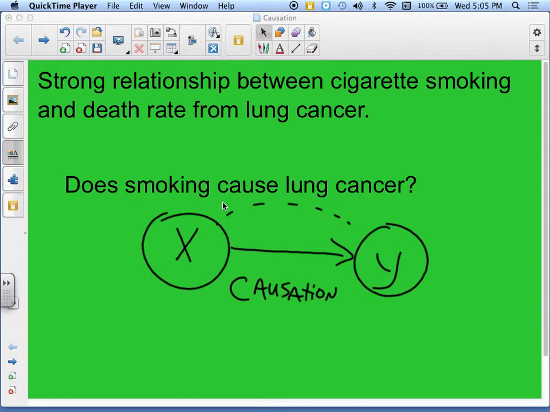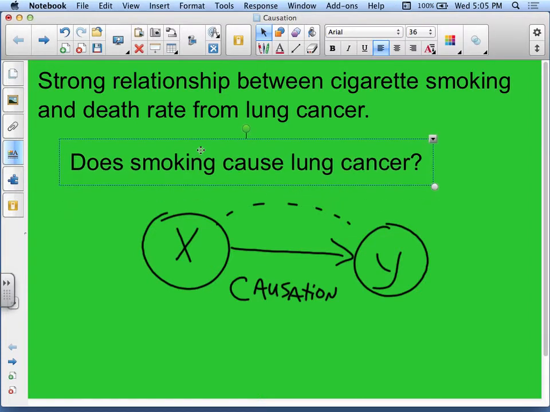Okay, what we're going to look at are three different items today. The first one we're going to look at is causation. It is a strong relationship. We know that there's a strong relationship between cigarette smoking and death rate from lung cancer. So the question is, does smoking cause lung cancer? And the answer is yes, it does cause lung cancer.